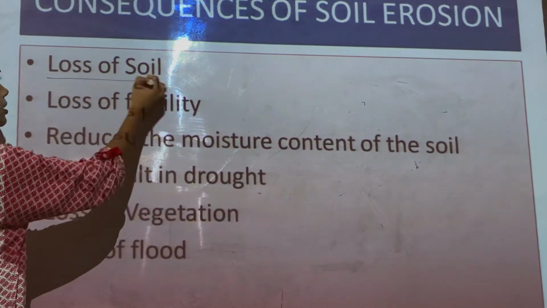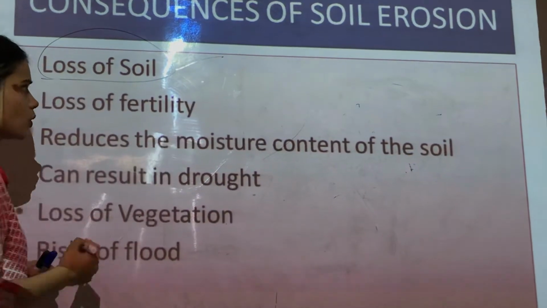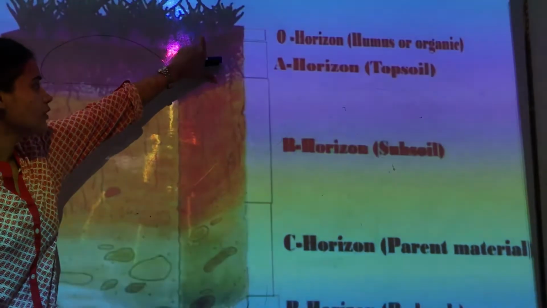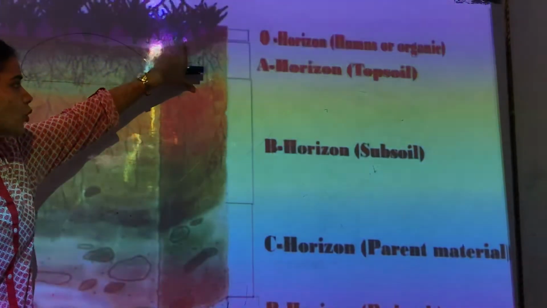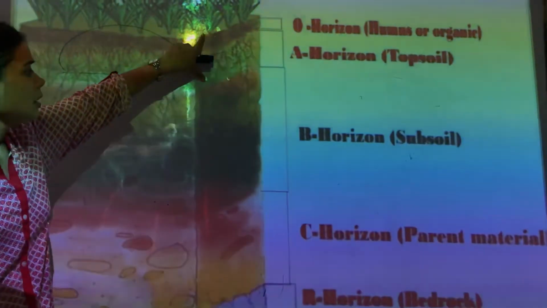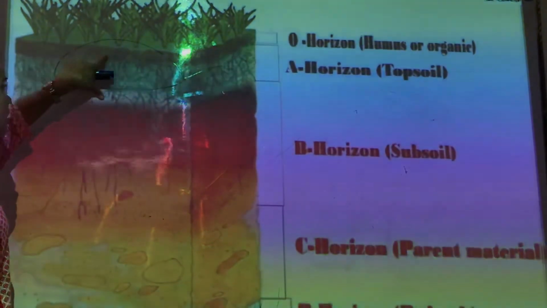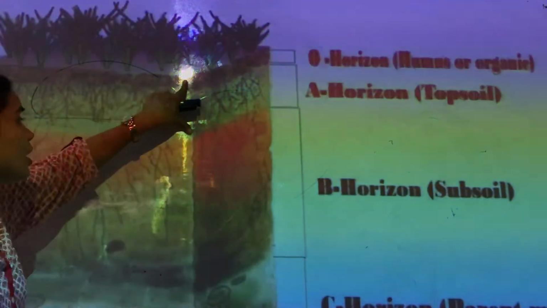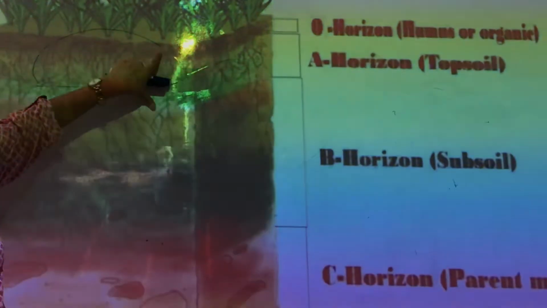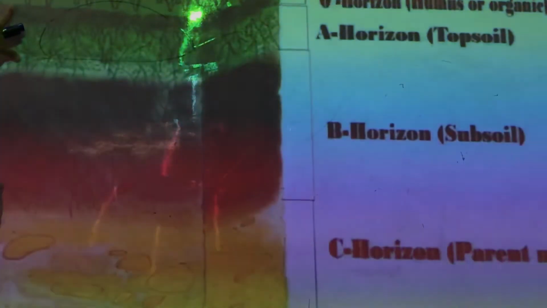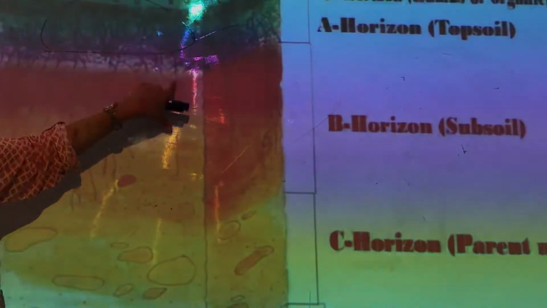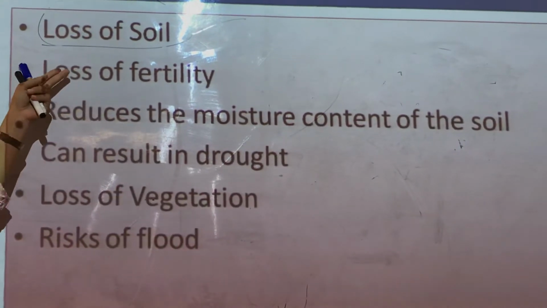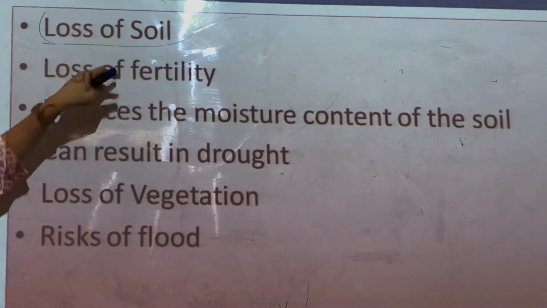Now the very first factor is loss of soil. Children, if there is soil erosion, the top layer of the soil will be eroded away. This is the basic soil, what we call topsoil. If this soil is eroded away, there will be no soil left for growing any vegetation. So the very first and common consequence of soil erosion is loss of soil.